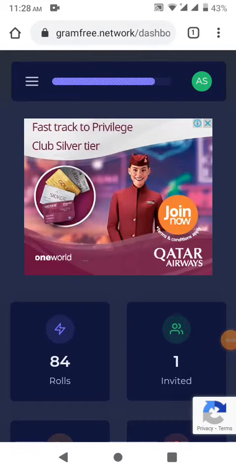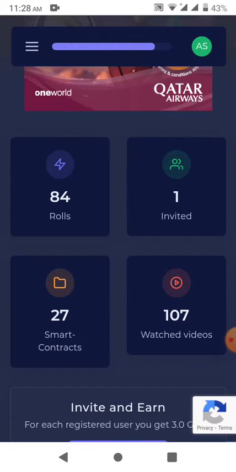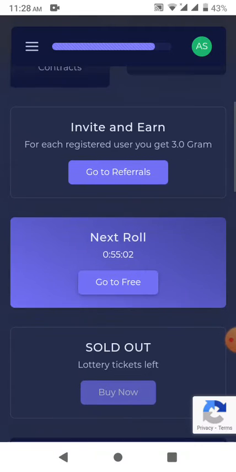Today I'm going to tell you about Gramfree, and here is an index board, and we have to complete four tasks. Number one is rolling, number two is invite. Here is rolling.